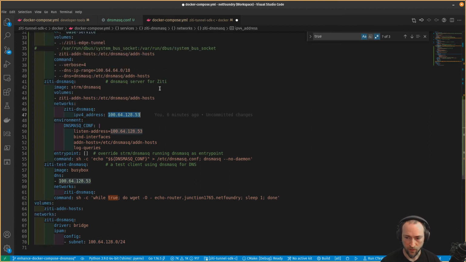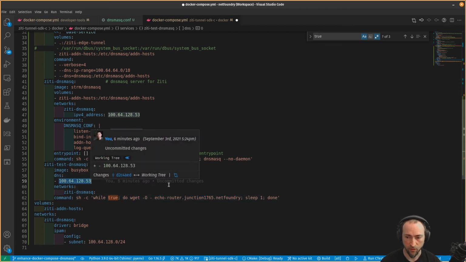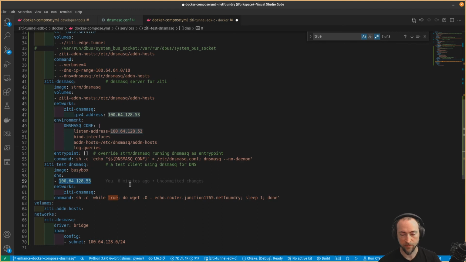And so our test client is addressing all of its requests there by default. And this is just a silly toy command that is exercising a ZD domain name. But this could be any container doing anything with ZD. Its default DNS for that container is that address that's been hard-coded in the compose file.